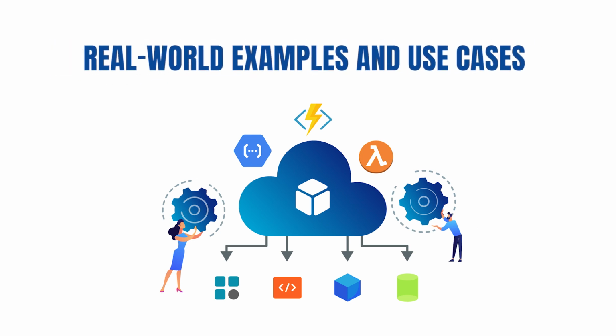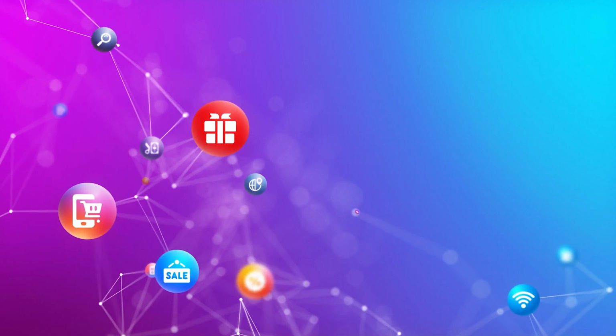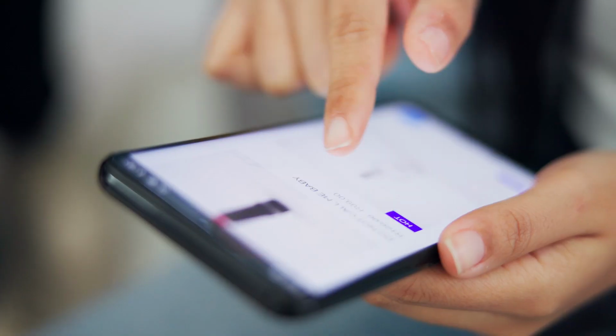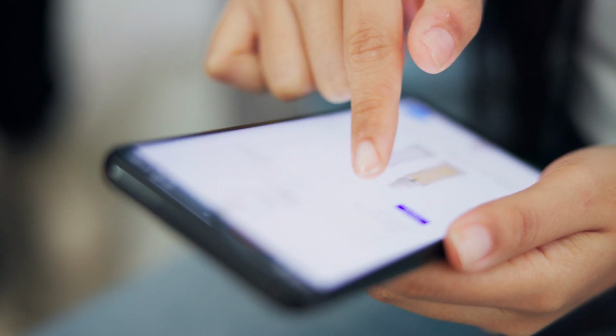Let's ground our discussion with real-world examples. From mobile applications to e-commerce platforms, serverless has made its mark. Witness the versatility of this technology in action.